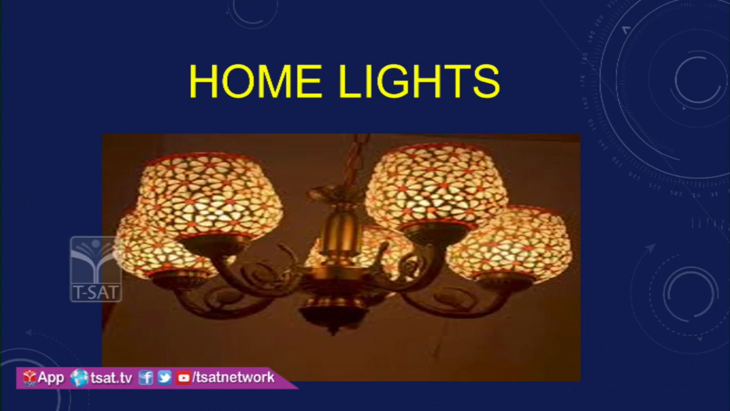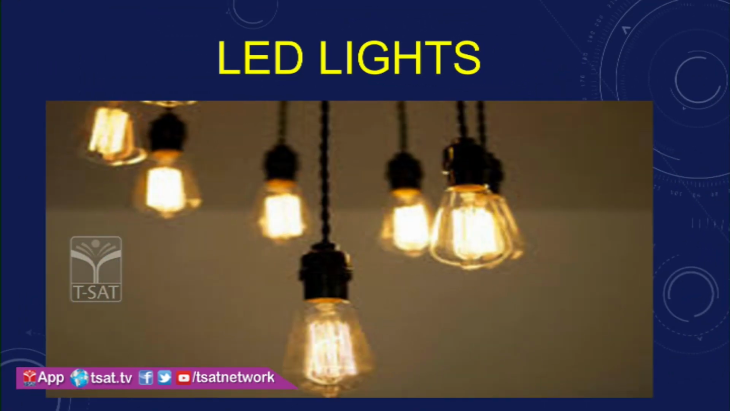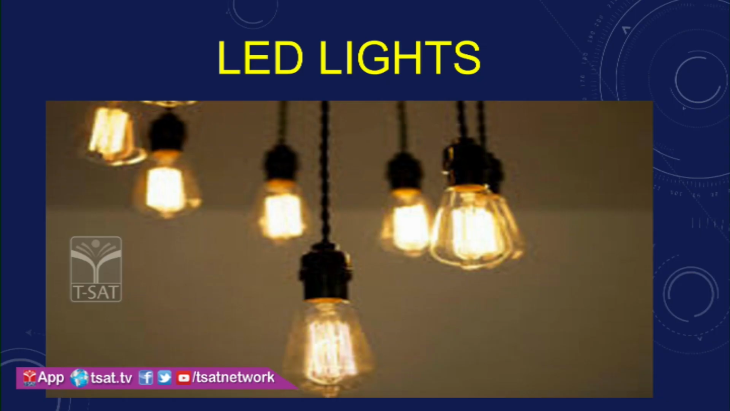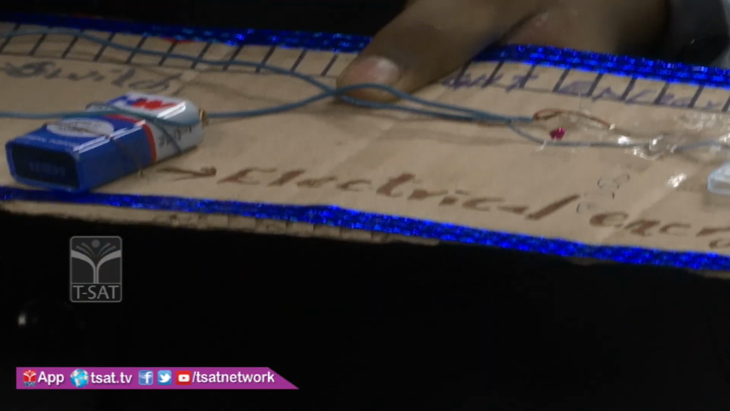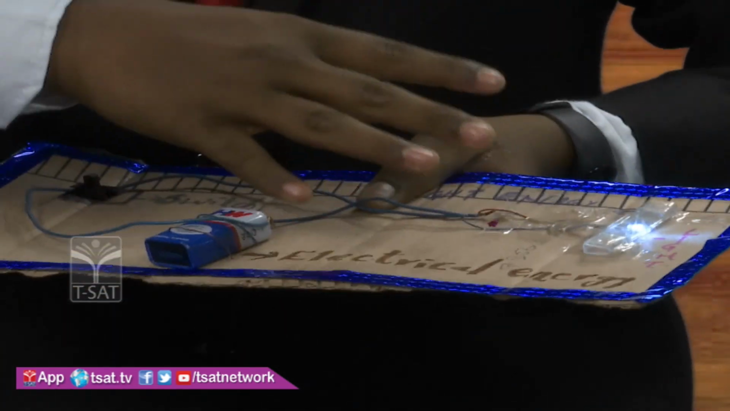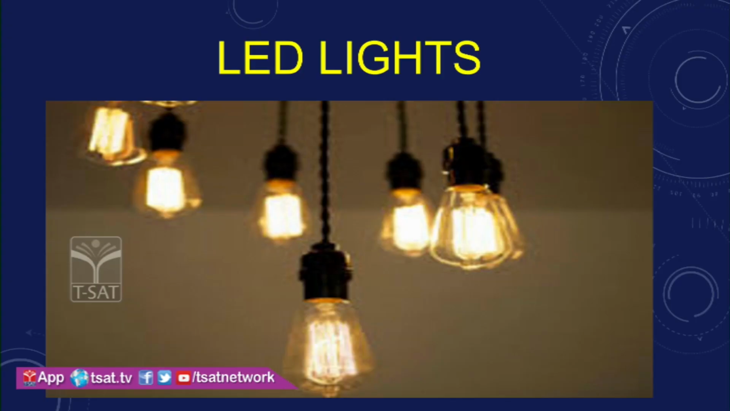Home lights. For decorating the homes, we use home lights. In the home lights also, we can convert the electrical energy into the sound energy and light energy. Let's see LED lights. Friends, I will show you how the LED lights work. If we take an LED light, when we switch on, the light will glow. These are called LED lights. When we apply the electrical charge, it will convert into the light energy. And this is called an LED light, and we can convert the electrical energy into the light energy.